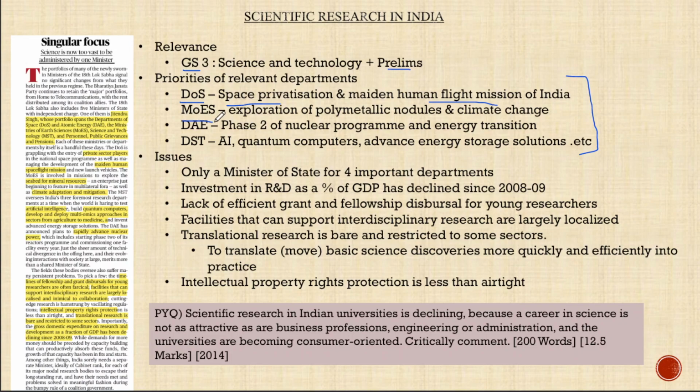When we look at the Ministry of Earth Sciences, the first and major priority is the exploration of polymetallic nodules. These things are explored from the seabed, and this is going to be a game changer in the years to come in the mineral industry. So that's the major concern for the Ministry of Earth Sciences. They also have to build climate resilience in the meanwhile, because mining and major emitting sectors are part of this ministry. When we look at the Department of Atomic Energy, they are looking to launch phase 2 of the nuclear program.